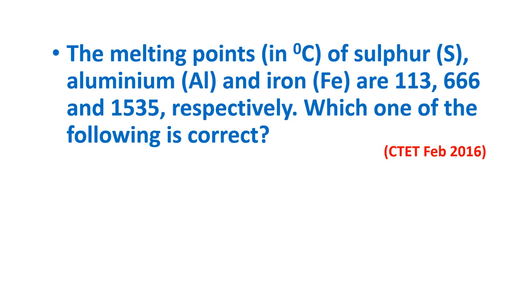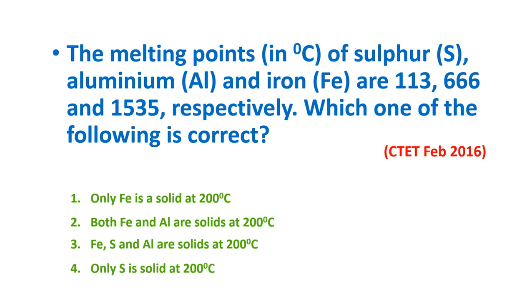The melting points in degree centigrade of sulfur, aluminium and iron are 113, 666 and 1535 respectively. Which one of the following is correct? Only Fe is a solid at 200 degrees centigrade.